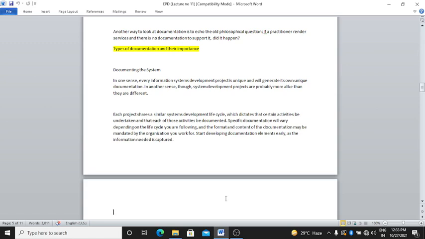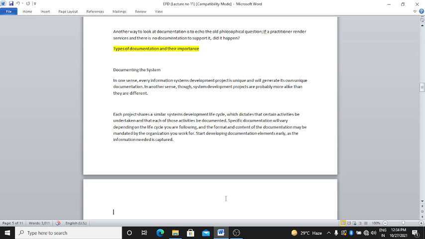Each project shares a similar system development life cycle. Listen, there is the same life cycle for every project, but every information system development project is unique. No same documentation is there, only the process or life cycle is the same, which indicates that certain activities be undertaken and that each of those activities be documented.